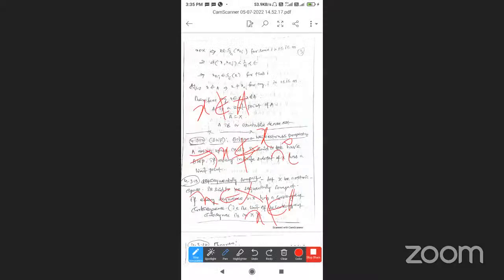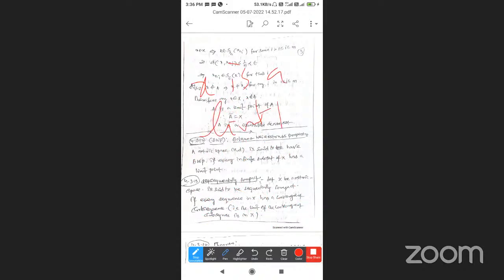If x does not belong to A, then what is the meaning? Capital A, x is a limit point of A. So small x is a limit point of A. Every point is a limit point of A.